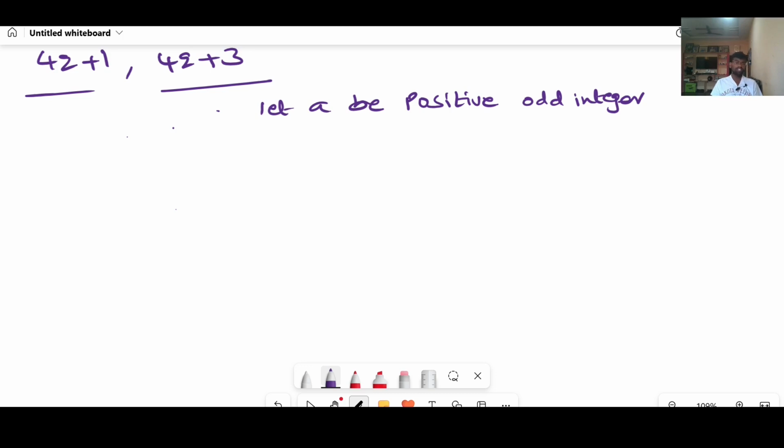Now I will take: let a be a positive odd integer and b equal to 4.